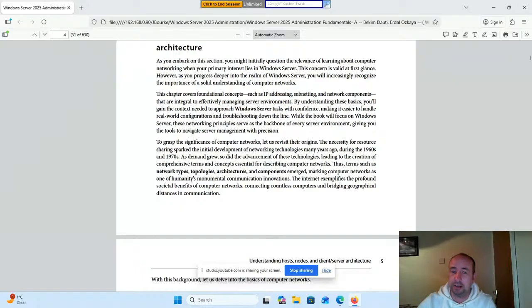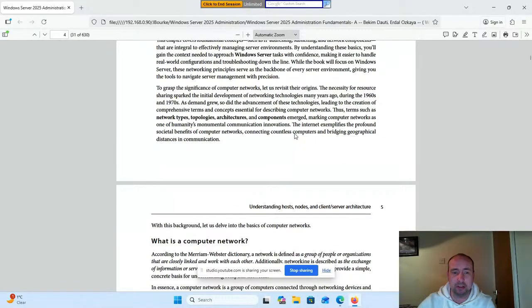By understanding these basics, you'll gain the context you need to approach Windows Server tasks with confidence, making it easier to handle real-world configurations and troubleshooting down the line. While this book will focus on Windows Server, these networking principles serve as the backbone of every server environment, giving you the tools to navigate server management with precision.